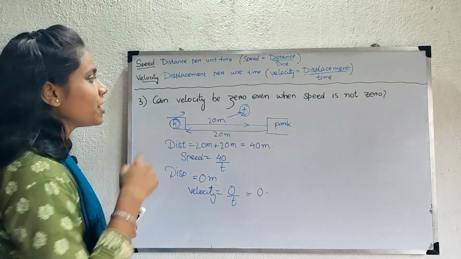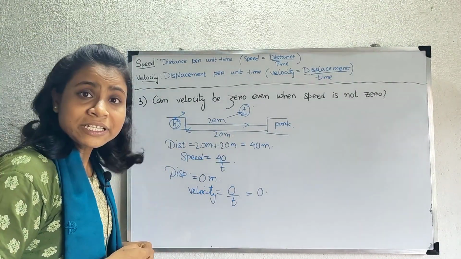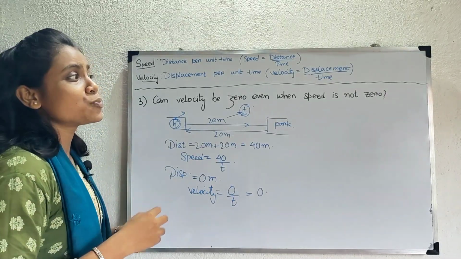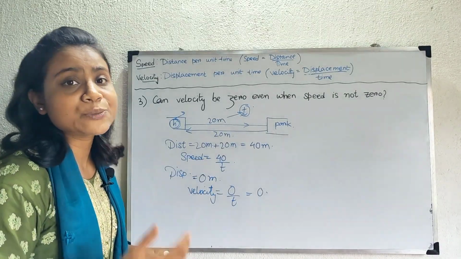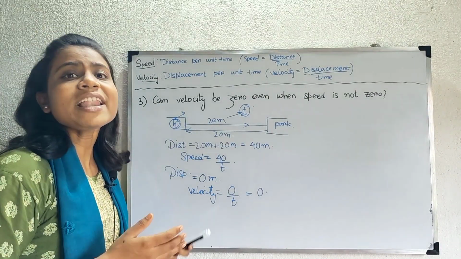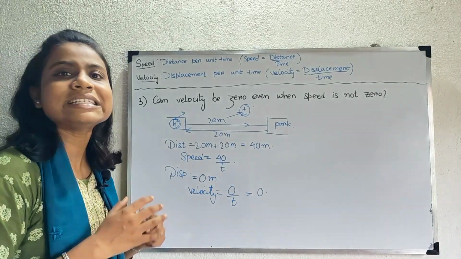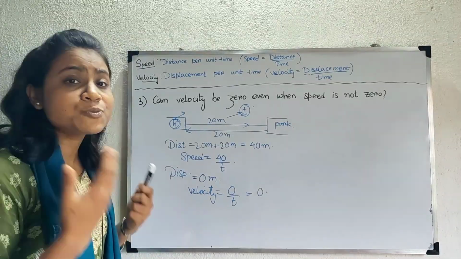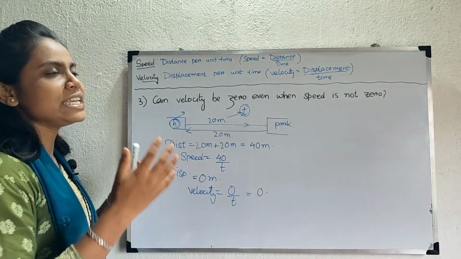So for this question, can velocity be 0? Yes. Velocity can be 0 even if speed is non-zero, because speed depends upon distance and velocity depends upon displacement. If initial and final position is same, then displacement will be 0 but distance will not be 0. Hence velocity can be 0 in spite of non-zero speed. So yes, it is possible.